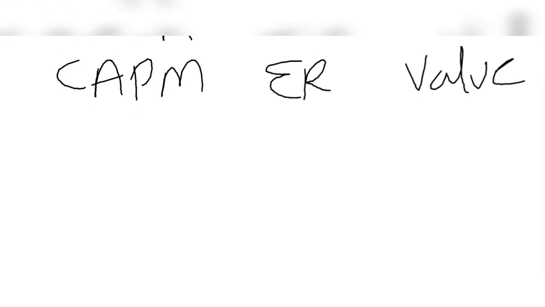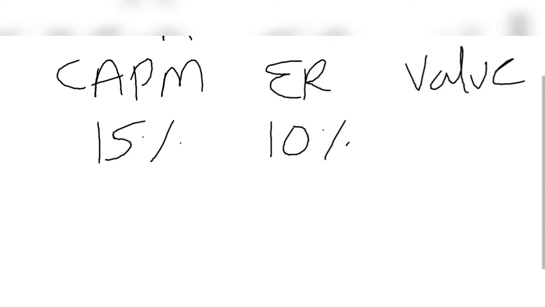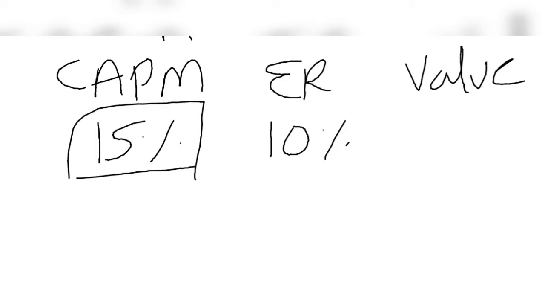If CAPM return is 15%, it means the return required as per the CAPM model is 15%, and the expected return of security A is 10%. It means you expect that security A will earn 10% and the required rate of return as per CAPM is 15%. It means the security is overvalued.